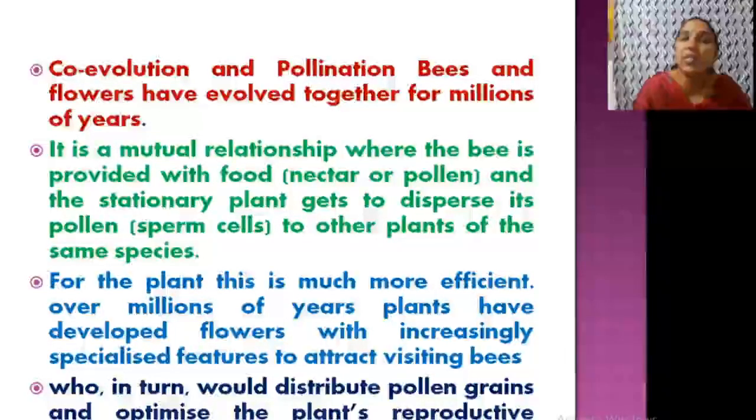Okay, so there is a mutual relationship for food, and that is nectar. Then in turn pollination takes place, so for the plant this is much more efficient. Over millions of years plants have developed flowers with increasingly specialized features. When a bee visits and sits on the flower, the flower needs some sitting place, like our labellum or like that in orchids. So gradually changes take place. It distributes pollen grains and increases the plant's reproductive capabilities. The population will increase, so that plays an important role.